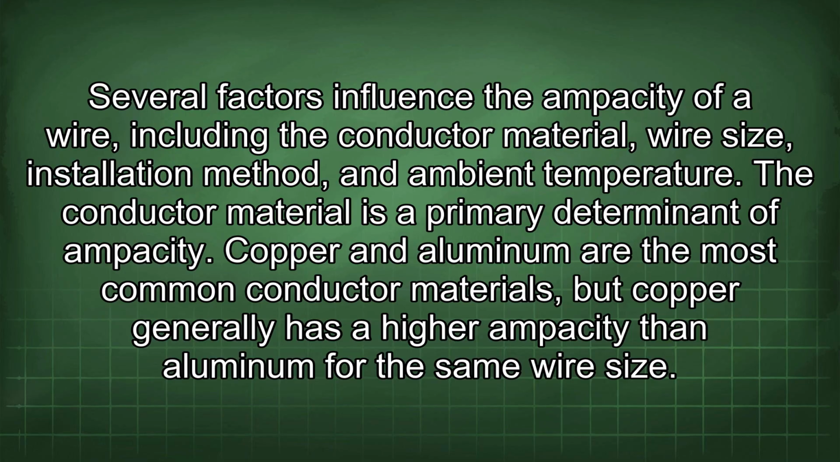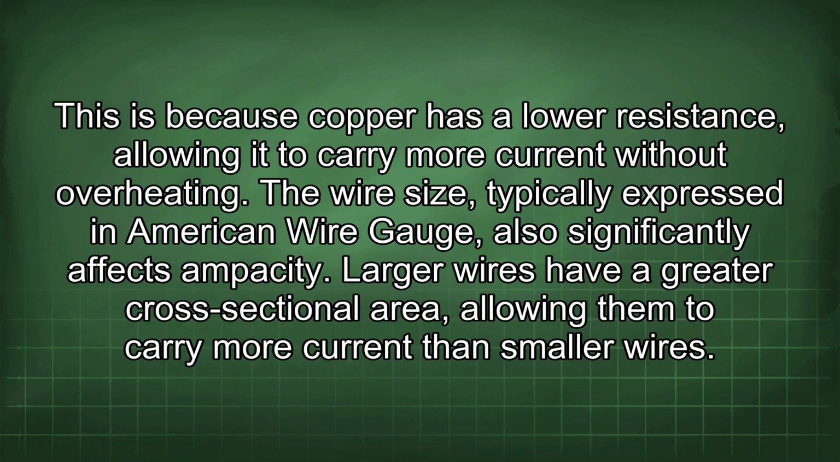The conductor material is a primary determinant of ampacity. Copper and aluminum are the most common conductor materials, but copper generally has a higher ampacity than aluminum for the same wire size. This is because copper has a lower resistance, allowing it to carry more current without overheating.